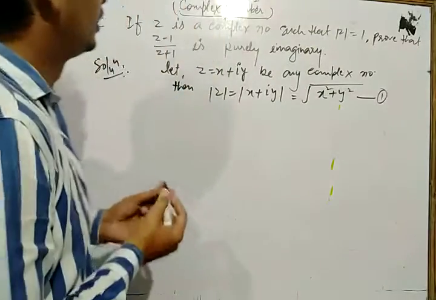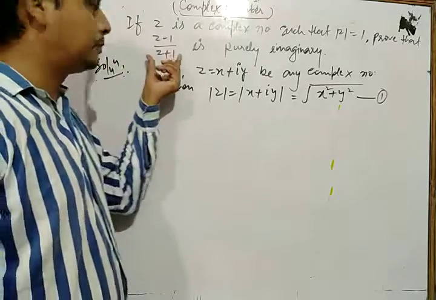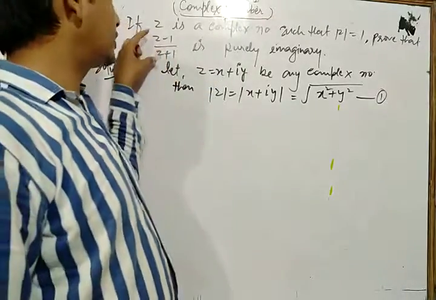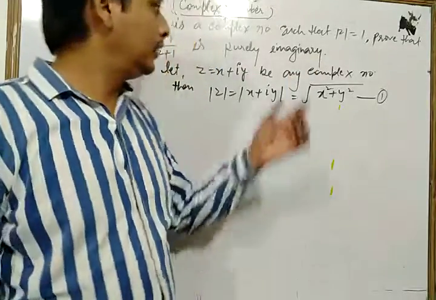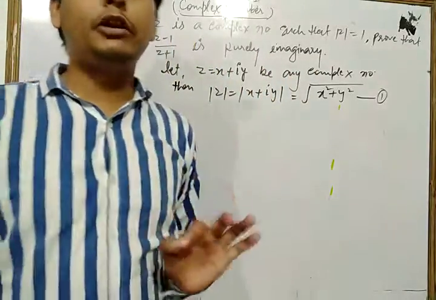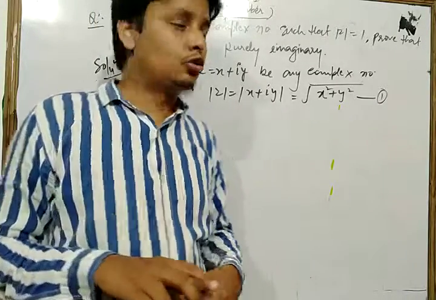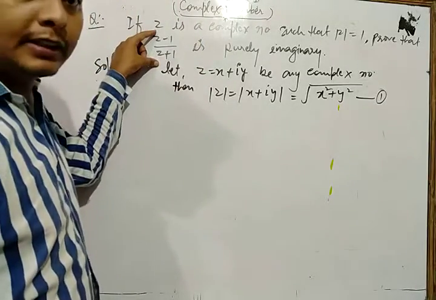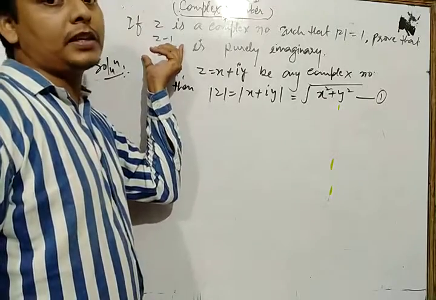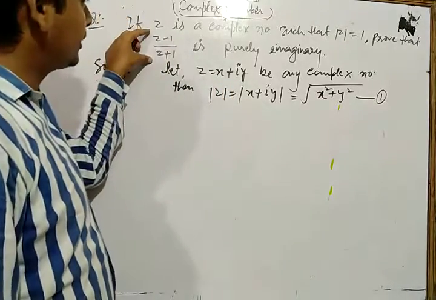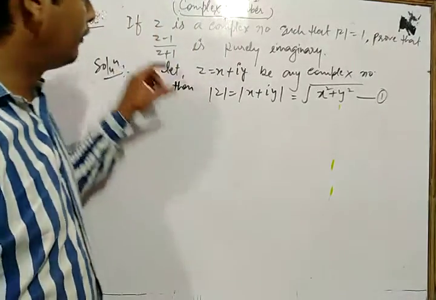Now we take the value Z minus 1 upon Z plus 1, and we have to show that this value is purely imaginary. Any complex number is said to be purely imaginary if its real part is equal to 0. So first of all we solve that part, then we check whether the real part of that complex number is 0. If so, we can say that Z minus 1 upon Z plus 1 is purely imaginary.